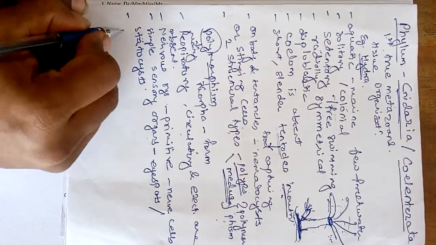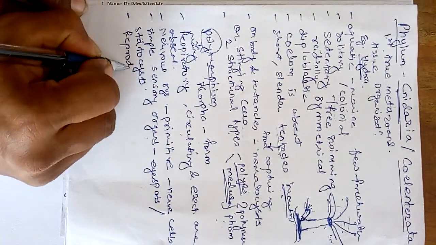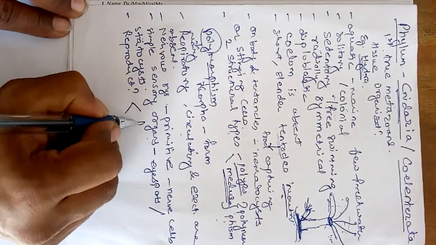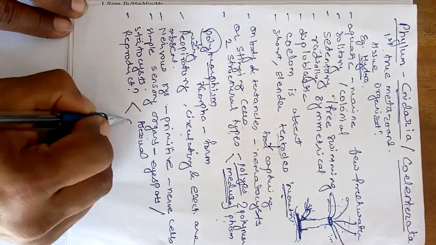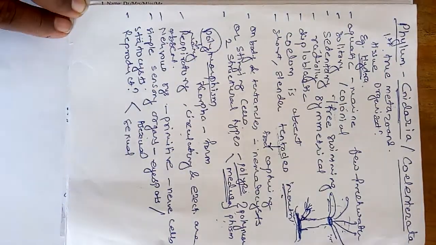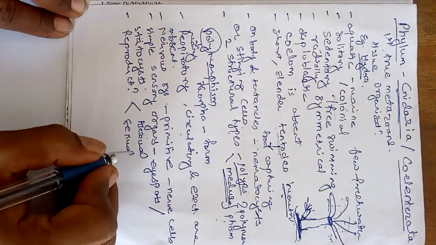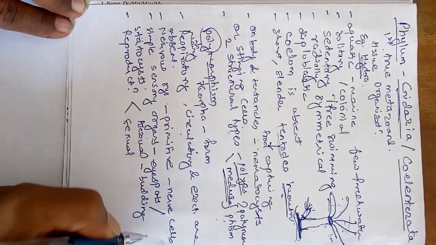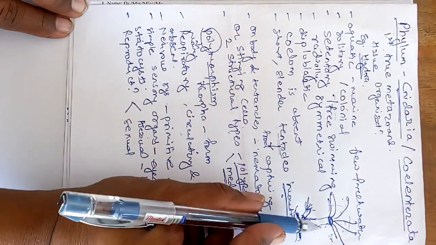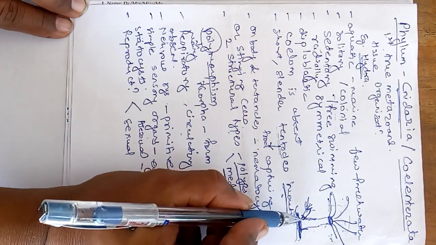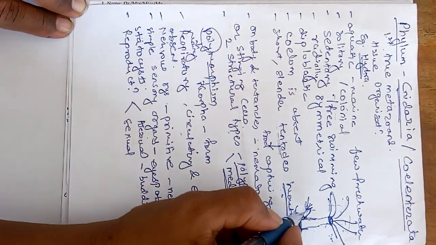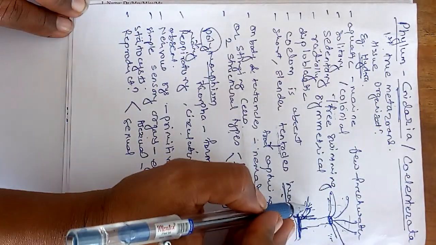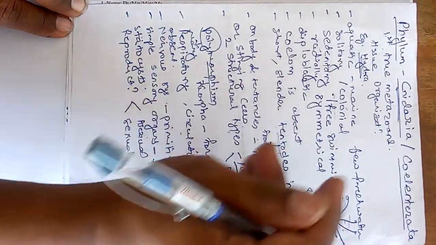Then the next thing is that reproduction occurs in both ways, asexual reproduction and sexual reproduction. Asexual reproduction occurs with the help of budding, just like here the hydra. A large hydra produces a small bud. When this bud gets detached from the main parent body, it will grow into a new hydra.